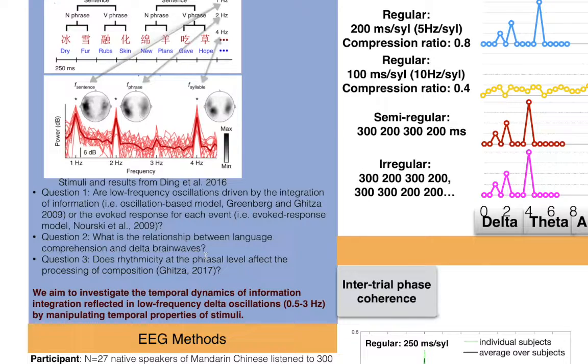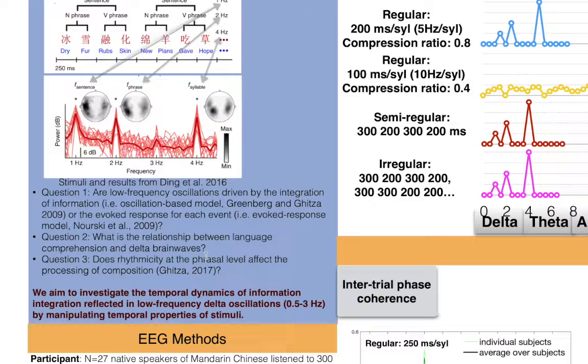As for the evoked responses model, Nourski et al. 2009 observed robust temporal synchronization to the speech envelope even in speech that has a compression ratio of 0.4. And my second question cares about the relationship between language comprehension and delta brainwave. So the correlation between the comprehension score and the neural oscillation will be examined in this study.